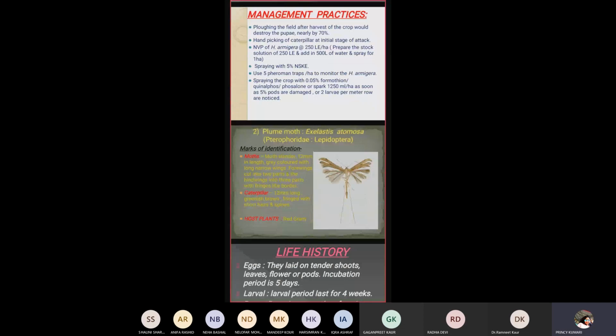Second one is plume moth. Now we are going to talk about the second insect which acts as a pest, the plume moth. Scientific name is Exelastis atomosa. It belongs to family Pterophoridae and order Lepidoptera.